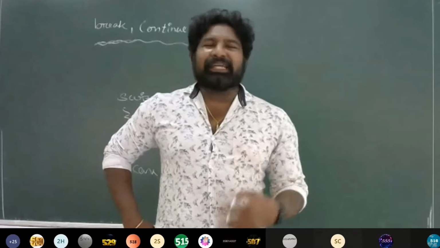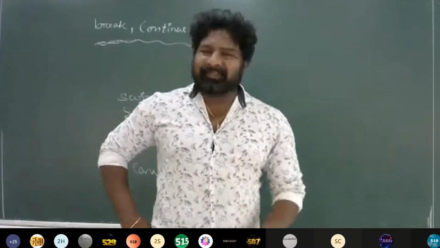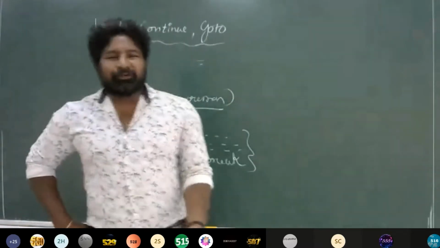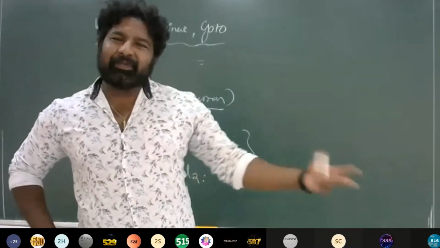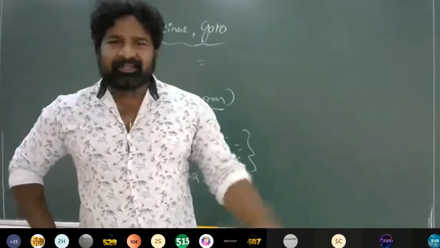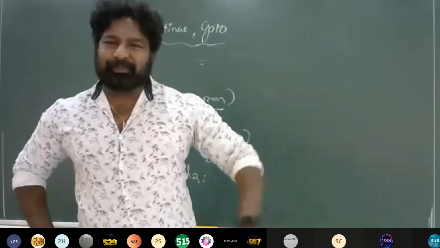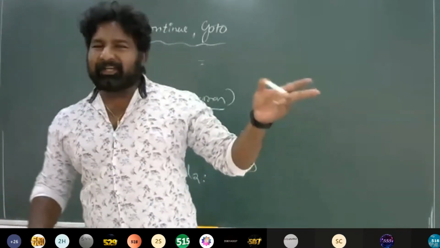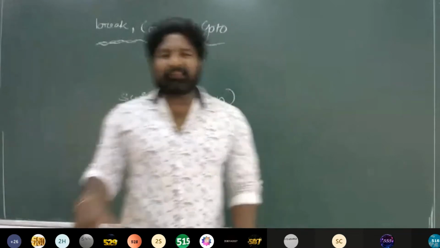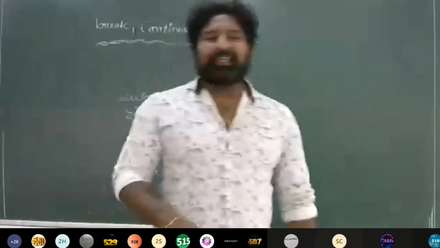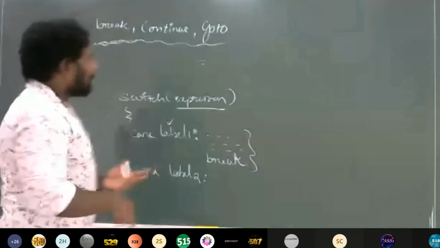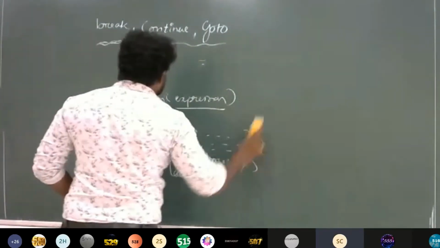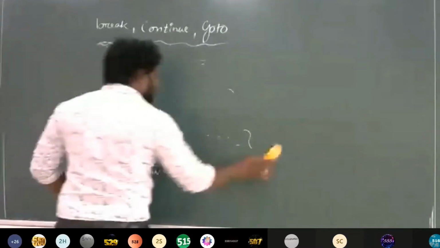If you are writing default as the last statement inside the switch, there is no need of a break statement. But I said that default can be written anywhere in the switch statement. If it is in any place other than the last, either at the beginning or in the middle, then definitely you need a break statement inside the default.